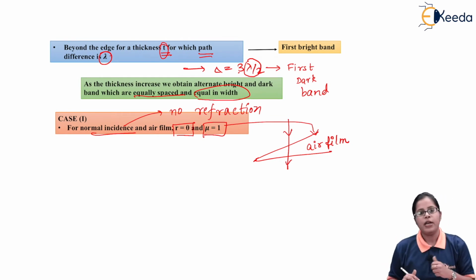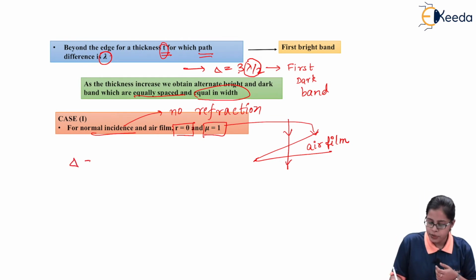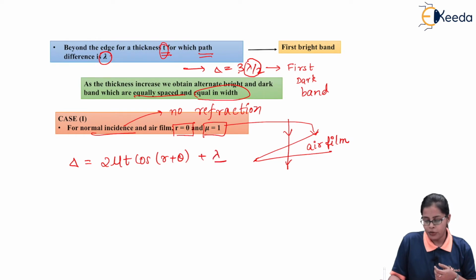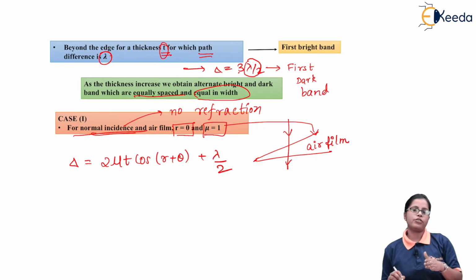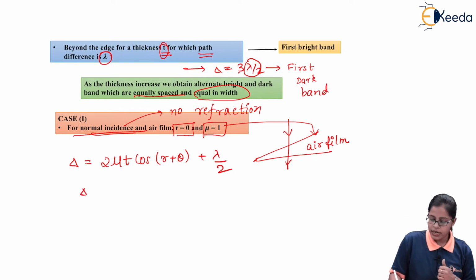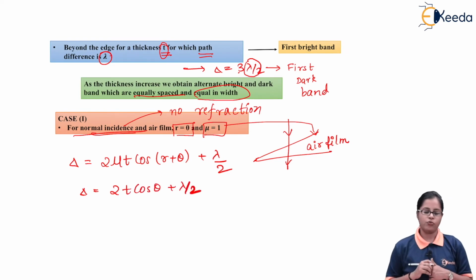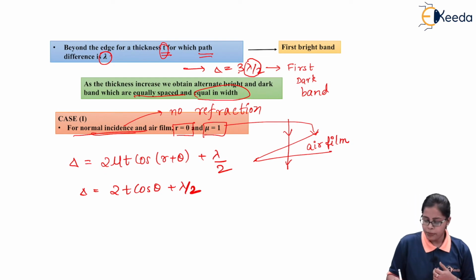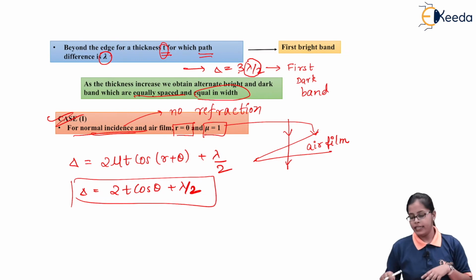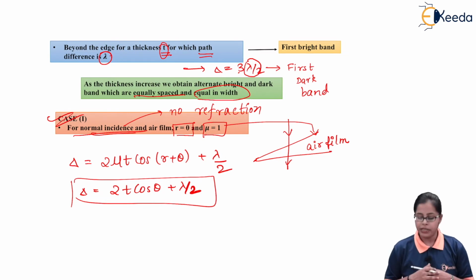So if that is the case, we can write the path difference. As we are aware, the path difference is 2 mu t cos(r plus theta) plus lambda by 2 initially. But using these two conditions, that is r equal to 0 and mu is 1, we can get the path difference as 2t cos theta plus lambda by 2. So this is the path difference for case 1, that is for normal incidence and the air medium.